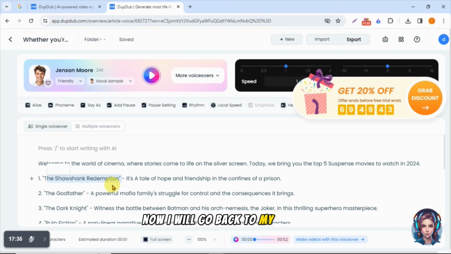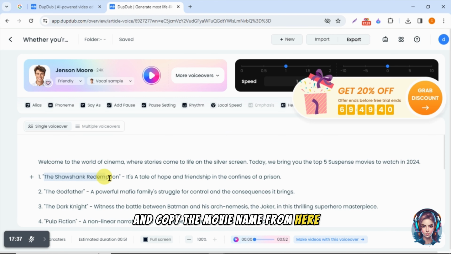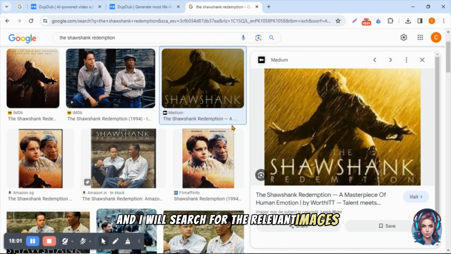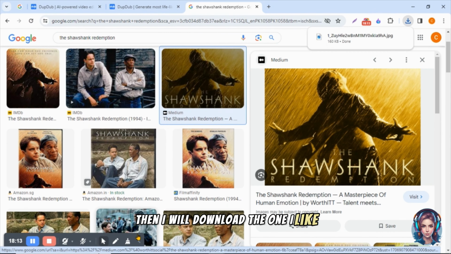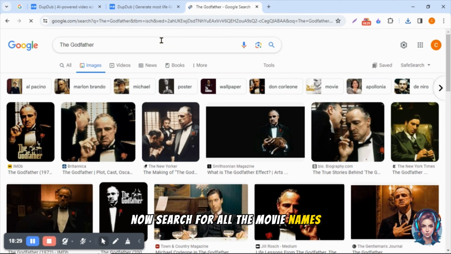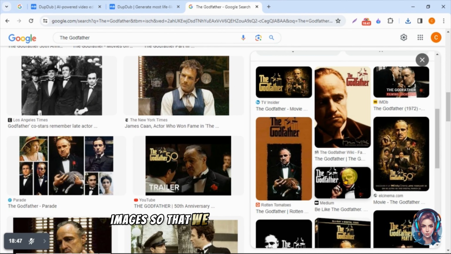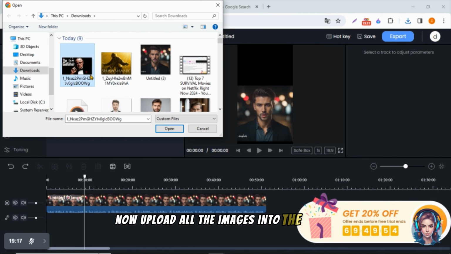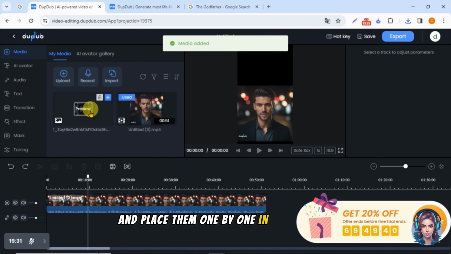Now I will go back to my script and copy the movie name from here. Now I will paste the movie name in Google and I will search for the relevant images. Then I will download the one I like. Now search for all the movie names and download the relevant images so that we can use them in the video. Now upload all the images into the editor and place them one by one in the timeline.